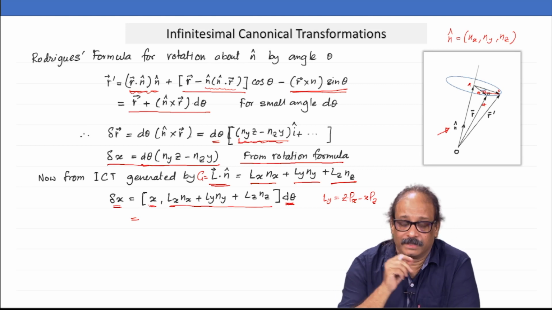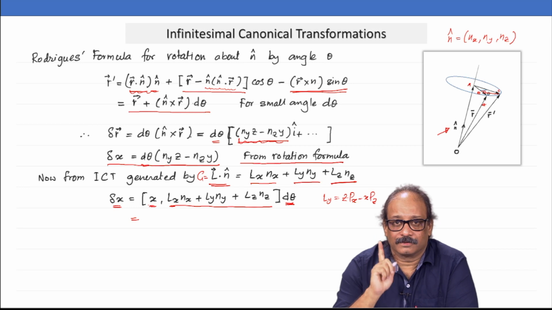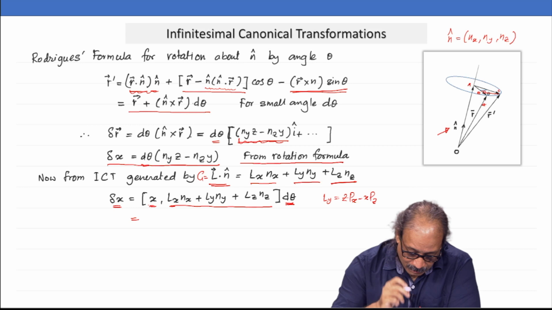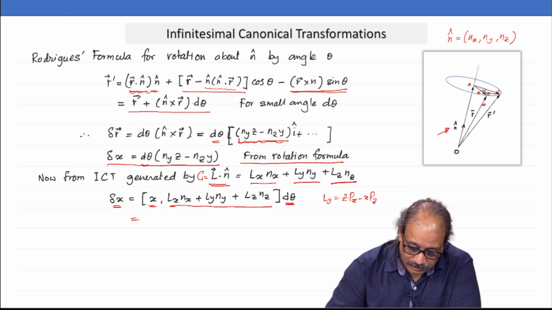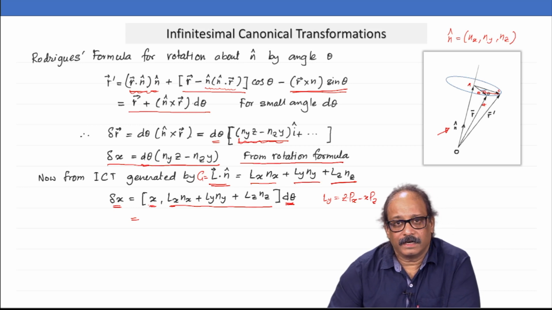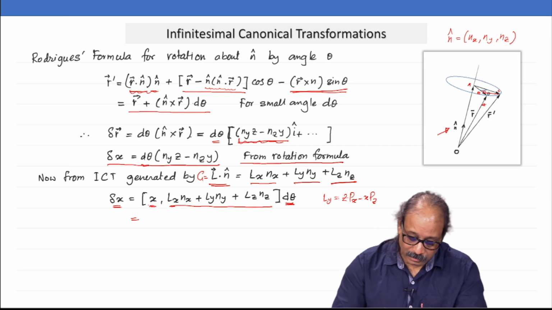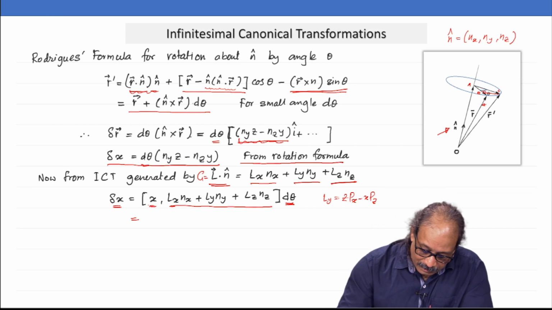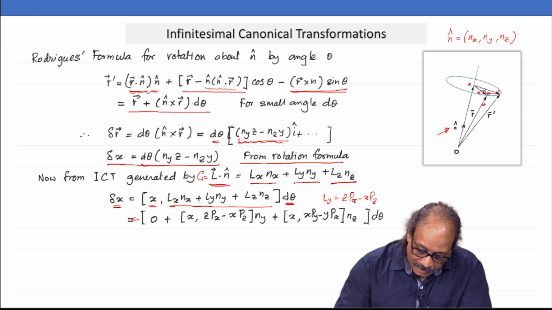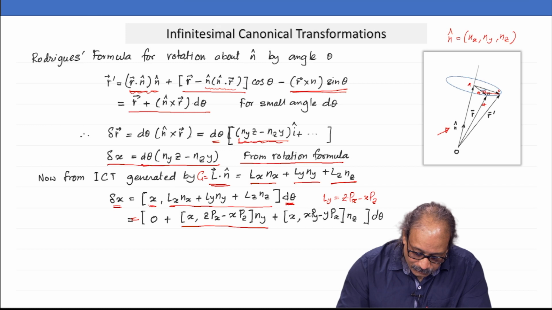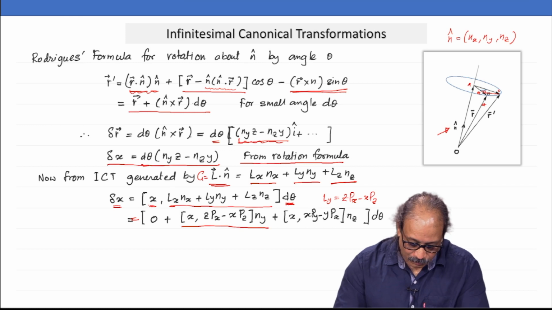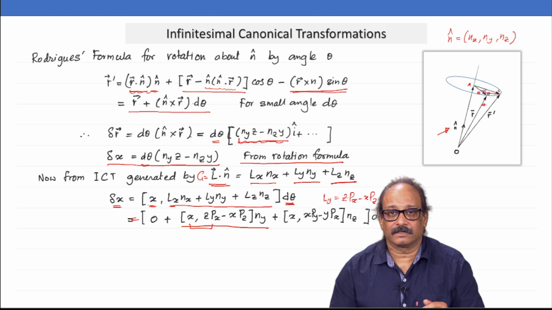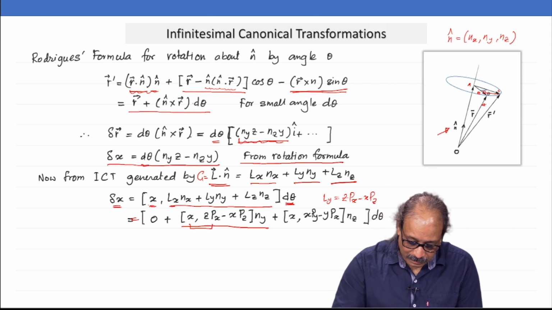X commutator with px gives me 1. X commutator with z gives you 0. X Poisson bracket with itself is 0 and x Poisson bracket with pz is also 0. So, this contributes one term which comes from the Poisson bracket of x and px. I have written that here. Okay. So, from here I will get a contribution only when I take the Poisson bracket of x and px, all of that, and the same thing would happen in the last term.